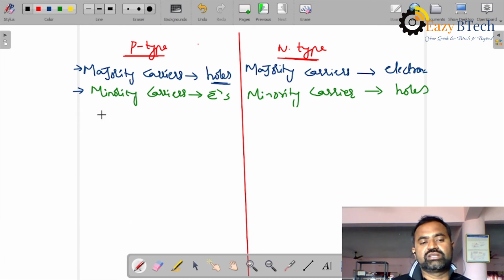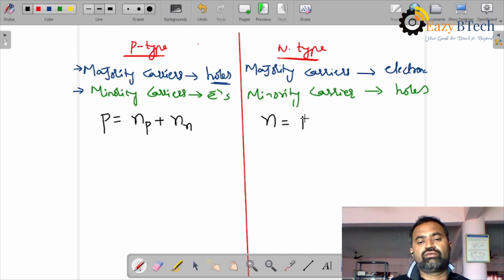You may write like this also. For P-type, the charge carriers in electrical neutrality: p is equal to the number of electrons in the P side plus the number of acceptors. Similarly, n is equal to the number of holes in the N side plus the number of donors in the N side.